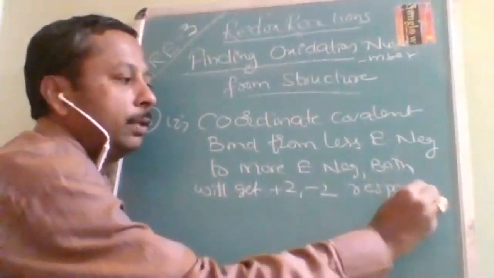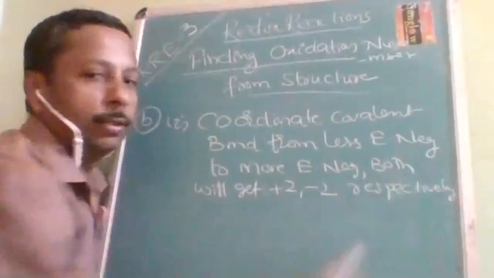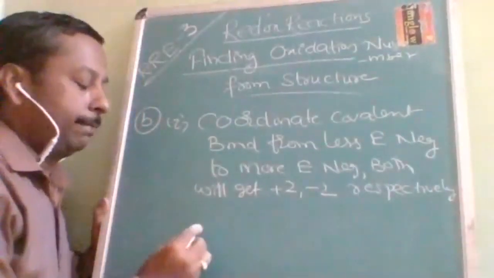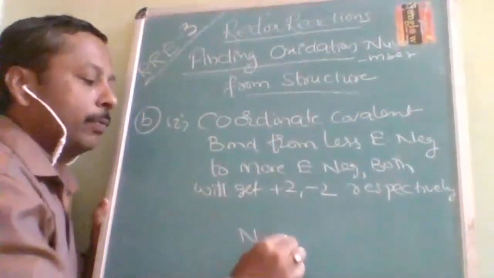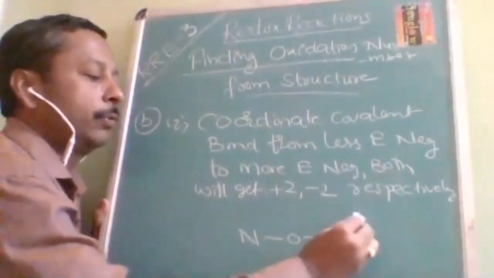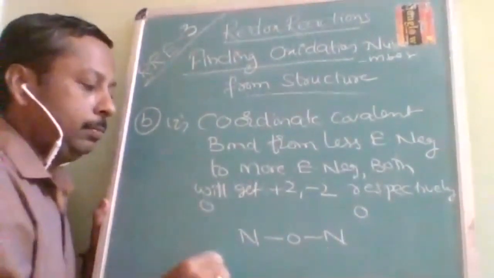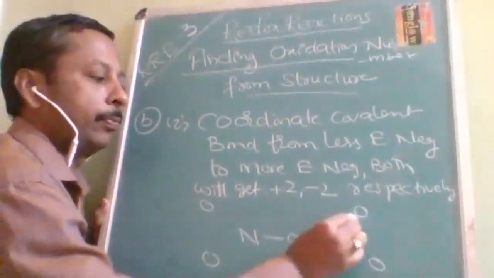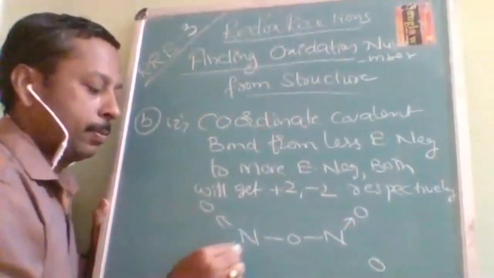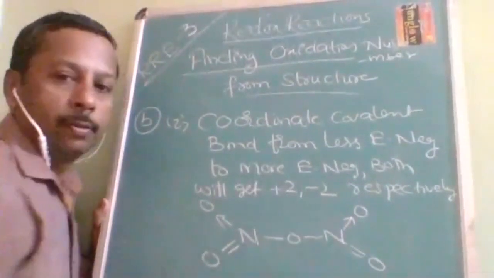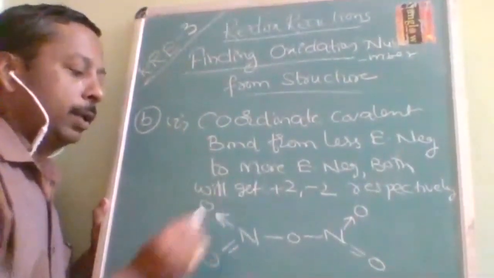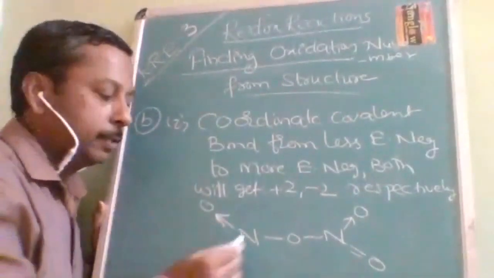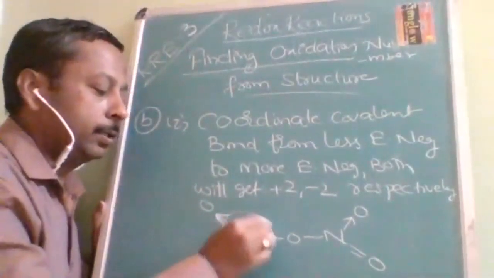I will explain with an example. See here, N2O5. This is an example of less electronegative to more electronegative. If I explain this nitrogen, I think it is sufficient.